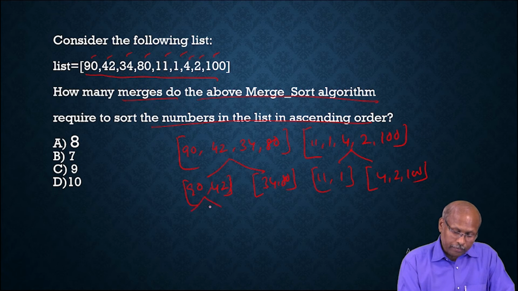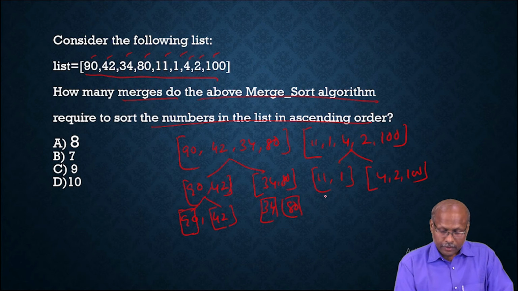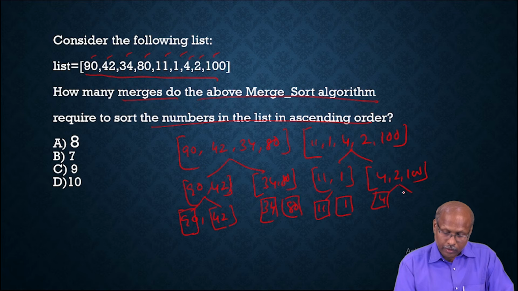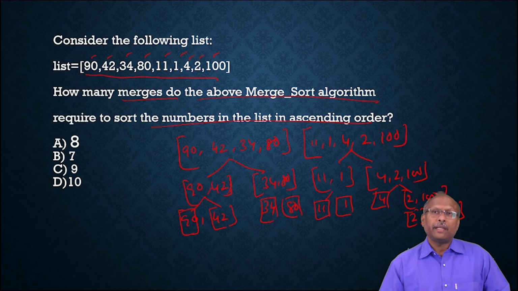Again it will divide into two parts: 90 and 42, and 34 and 80. This is also divided into 11 and 1. This is now divided into 4 as one part and 2 and 100 as another part. And again this will divide into single elements, 2 one part, 100 one part. That means it keeps on dividing until the list contains a single element.